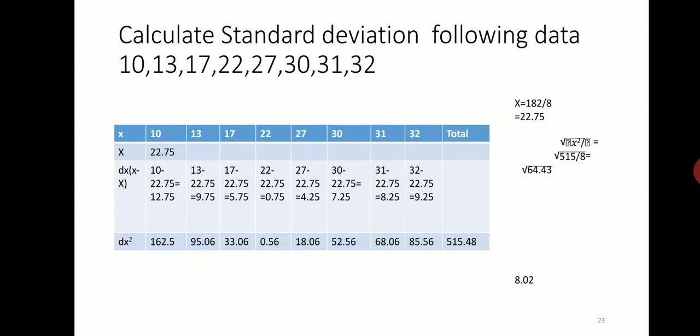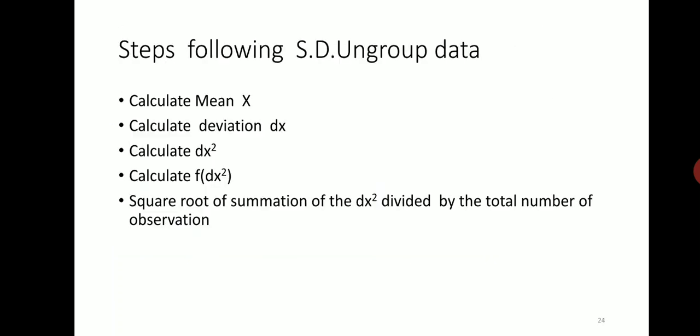After squaring, we do the summation of all the squared items and finally put it into the formula. We get the square root of the sum of dx square divided by the total number of observations, that is the square root of 64.43. That value is 8.02. That is the simple problem of solving ungrouped data.